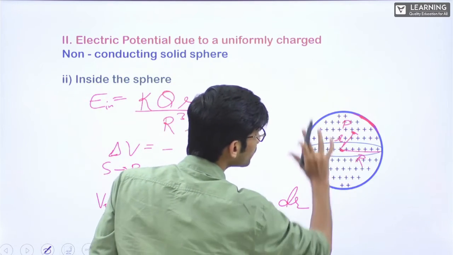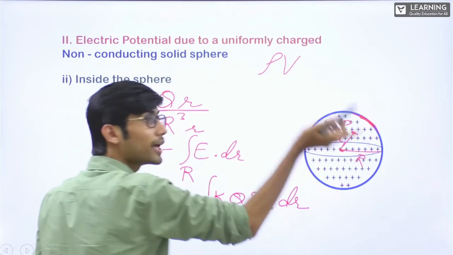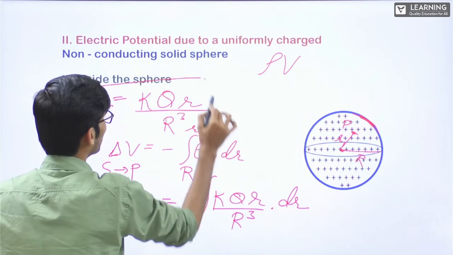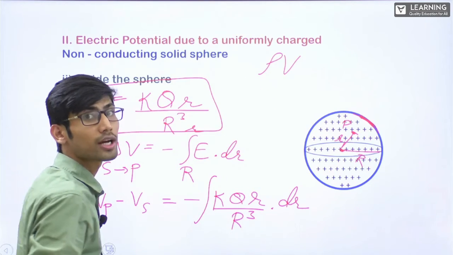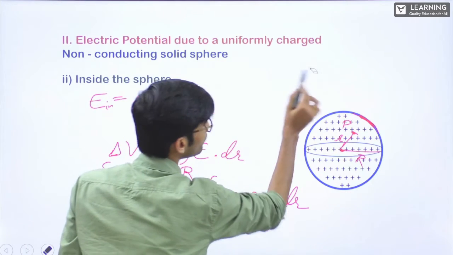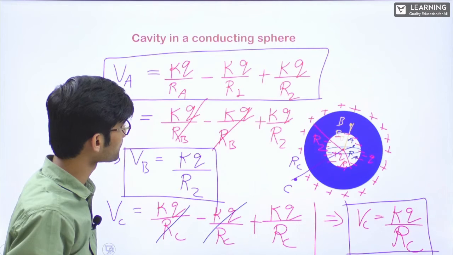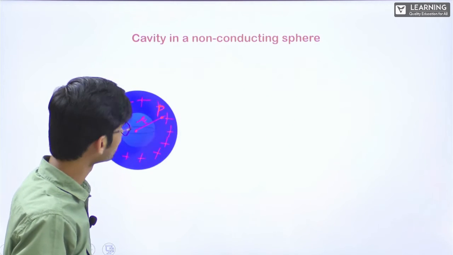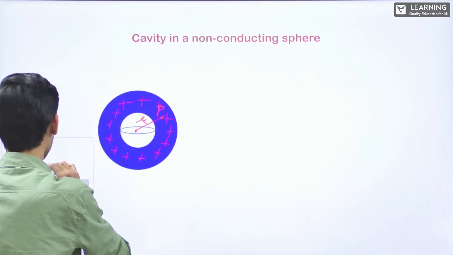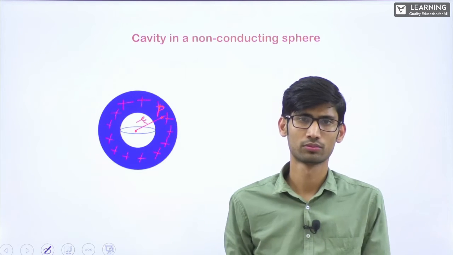Where this charge Q was distributed in entire thing, rho V, from there we got this formula for electric field by considering a volume charge density, right? So there, if you see, this charge is not distributed throughout the volume.